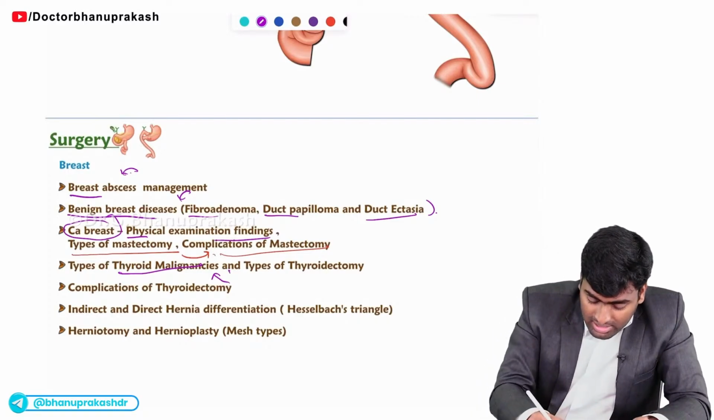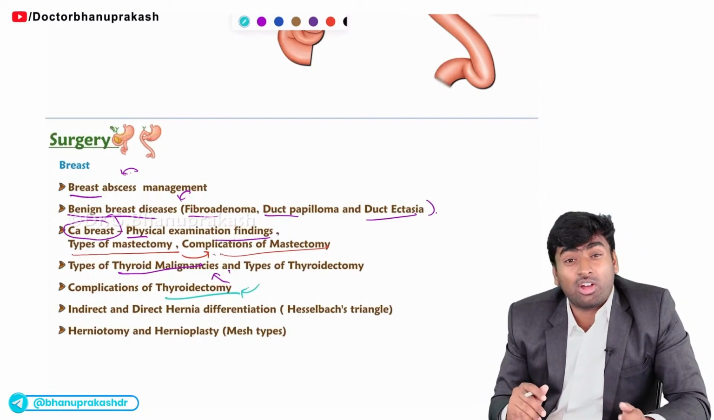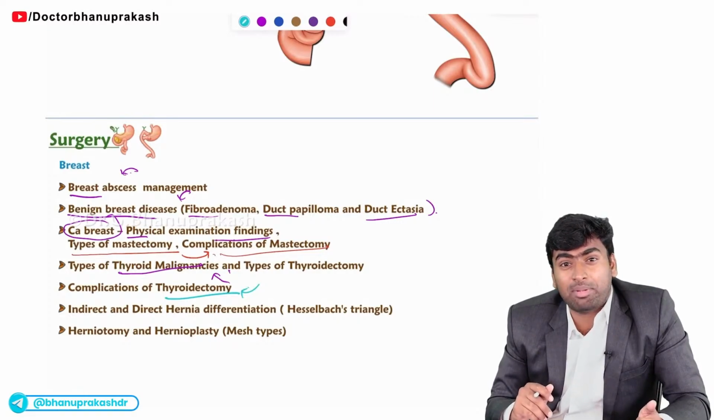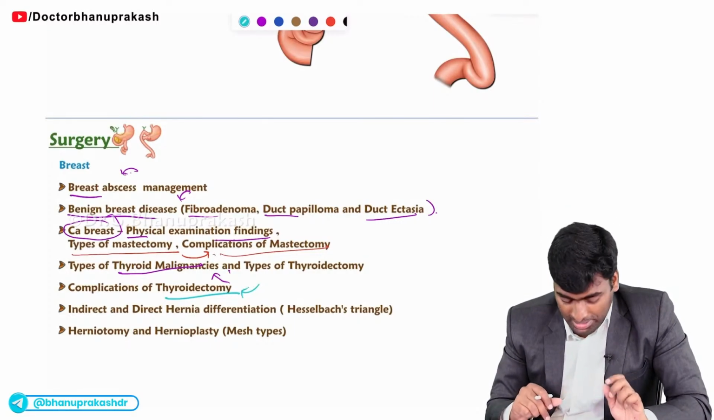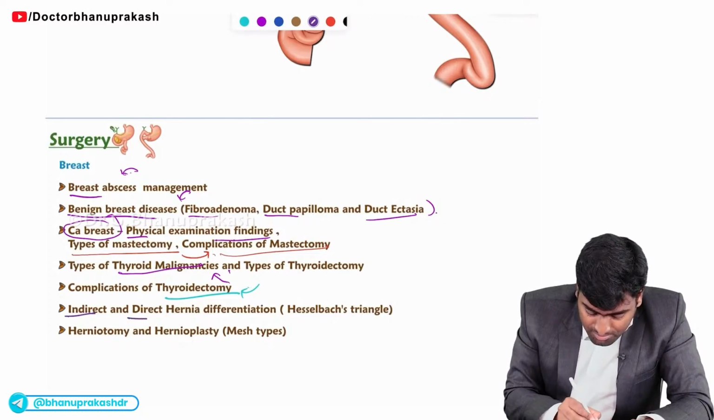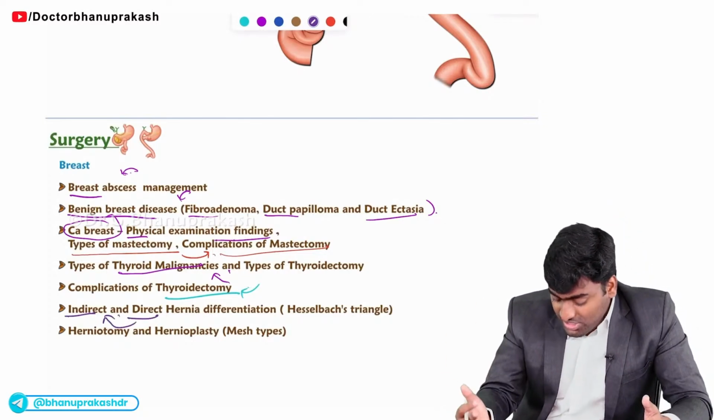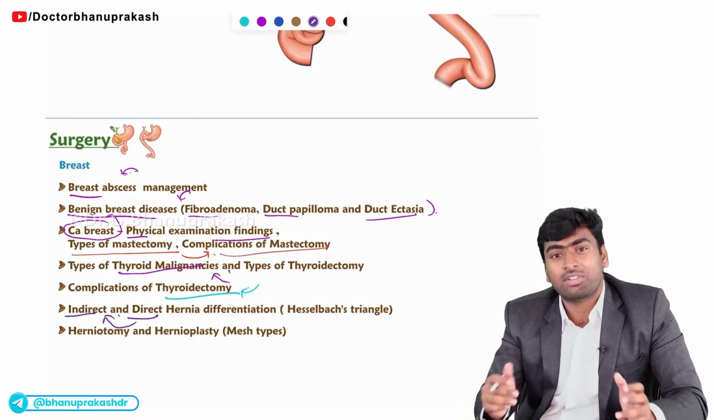Fine. And the next part is the complications after thyroidectomy. Like what are the complications? There might be hemorrhage, nerve paralysis, and how will you manage this? Fine. And about the hernia part, you should know how to differentiate between indirect and direct hernia. So after differentiation, what will you do? You will do the management.